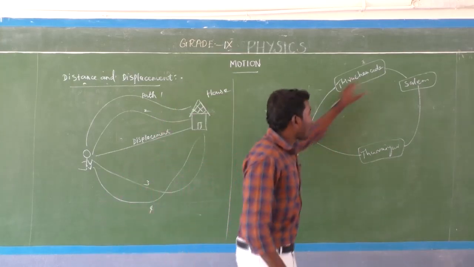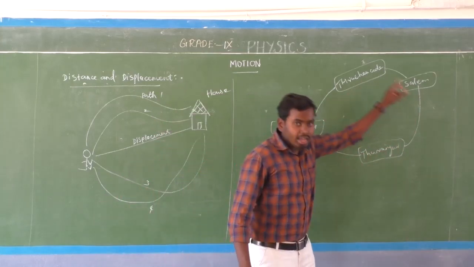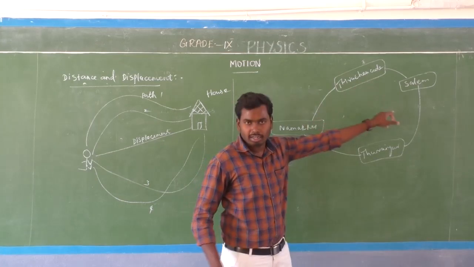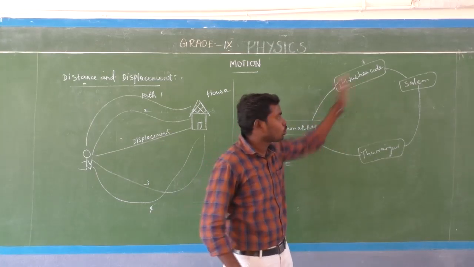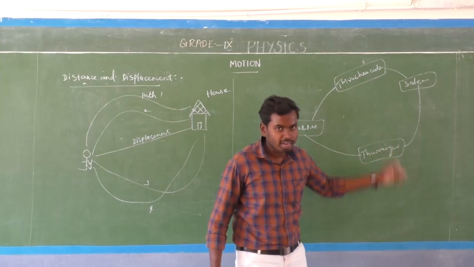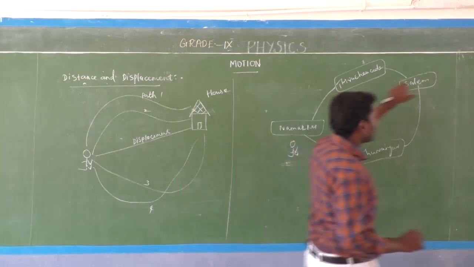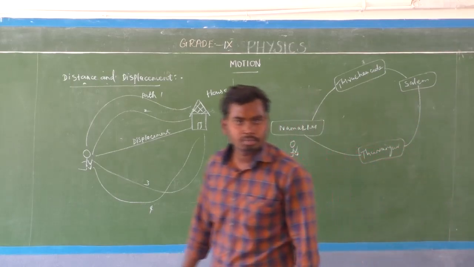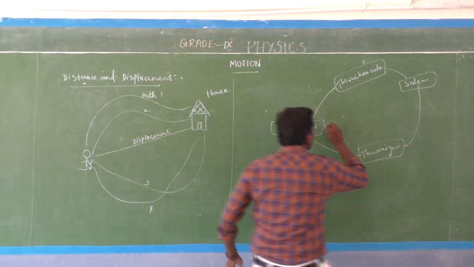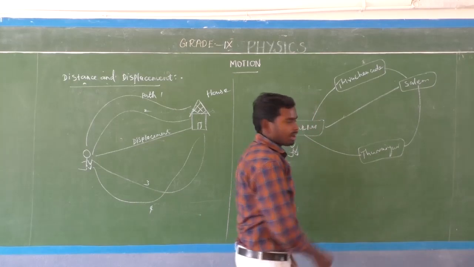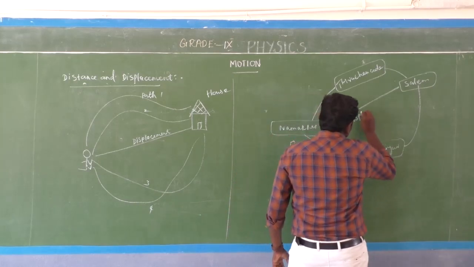Okay, so this is the actual distance between 2 points. It's the actual length between 2 points. That is distance. But which is the shortest distance between Namakkal and Salem? That is displacement. Am I right? That is displacement. So it will be displacement.